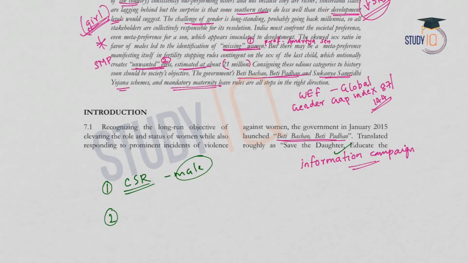Another objective of this campaign is elevating the role and status of women. Women are considered to be inferior to men, and it is a male dominated society in India. So in order to elevate the role and also the status of women, not only in the family but also in the society and workplace.